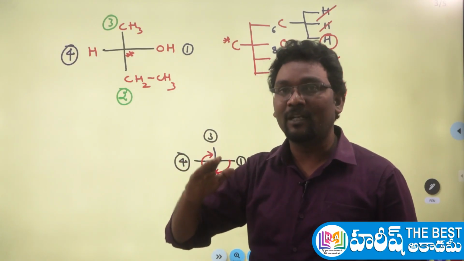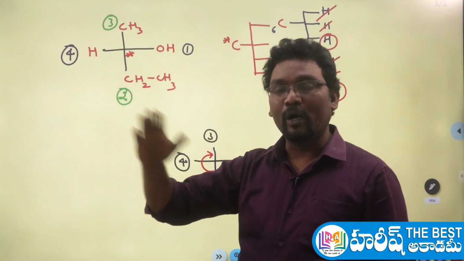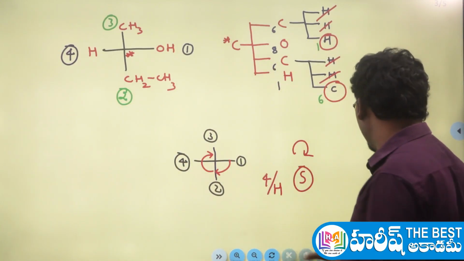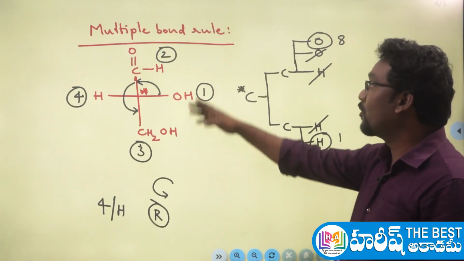So to decide the priority, you have to go for the further atoms here. Just keep on moving until you decide the priority by using this formula here. Next, what to do here? Another rule is the multiple bond rule.